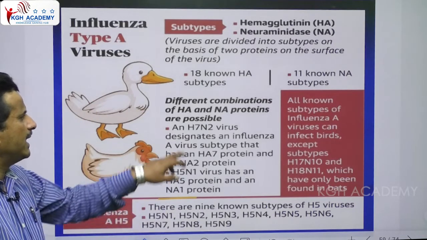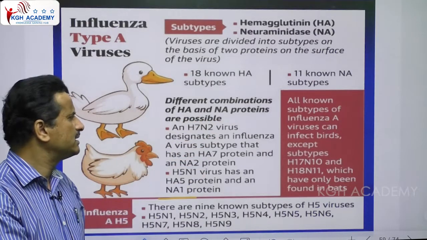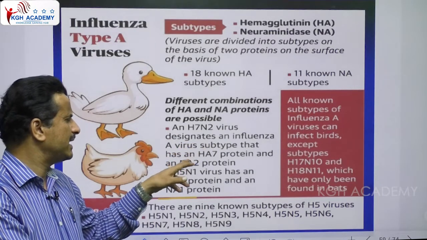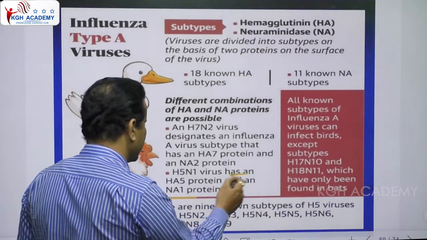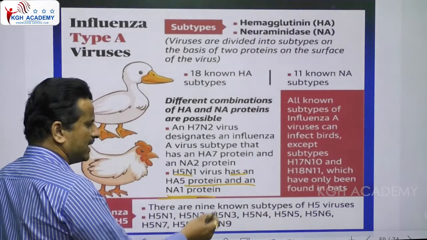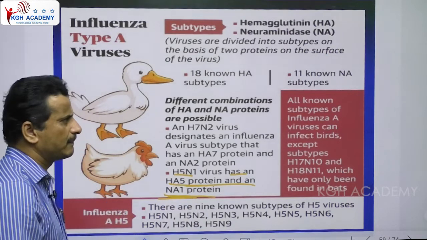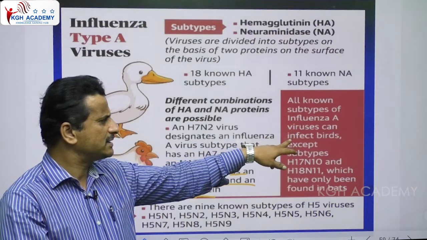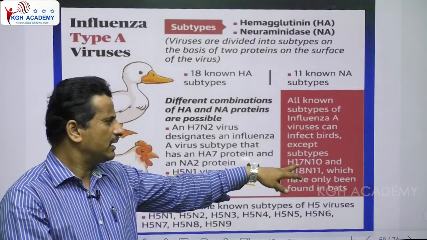combinations. Different combinations of HA and NA proteins are possible, as I already explained. The H7N2 virus is a designated influenza virus subtype and has the H7 protein and the N2 protein. The H5N1 virus has the H5 protein and the N1 protein. All known subtypes of influenza A viruses can infect birds, except subtypes H17 and N10.